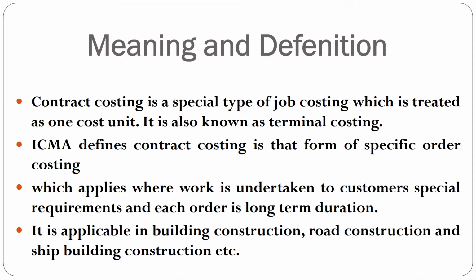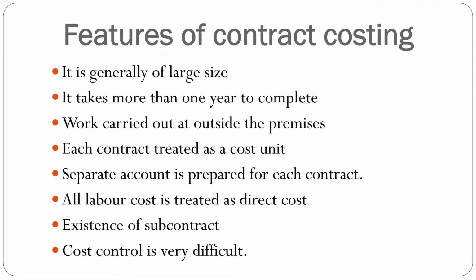Here we can see the meaning and definition of contract costing. Contract costing is a special type of job costing, which is also called terminal costing. The construction is according to the requirement of the contractee or the parties, and the work is carried on outside the factory, and the order is of long-term duration. As per ICMA, contract costing is that part of specific order costing which requires a large period of time.